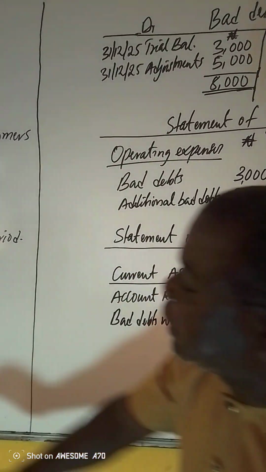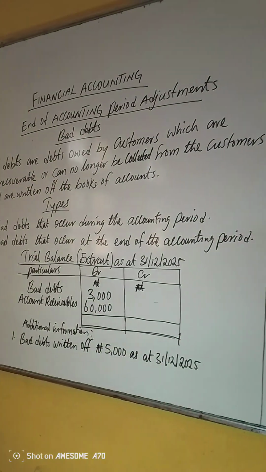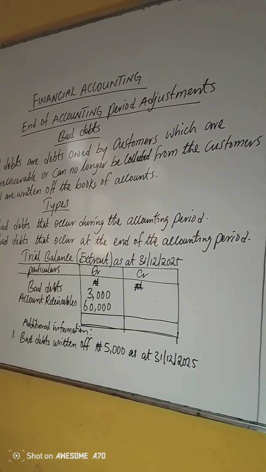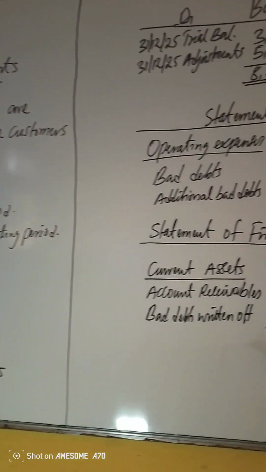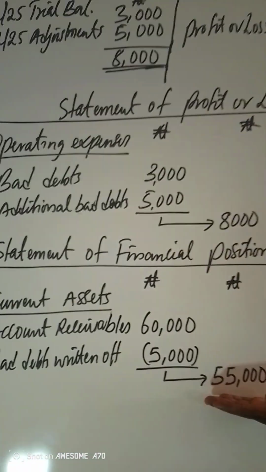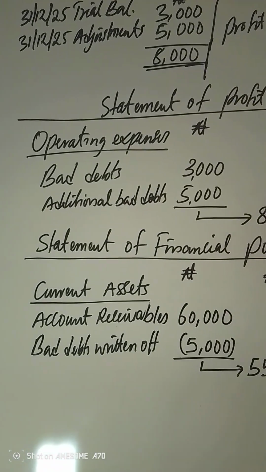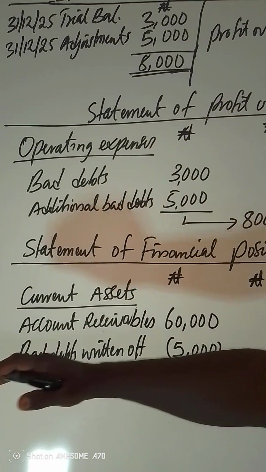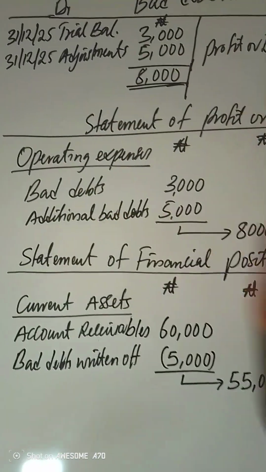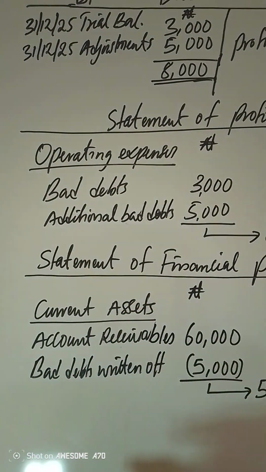It should be bad debts found in the additional information that you take and deduct from the total of account receivable under current assets in the statement of financial position to get the final answer, as you can see here. So that is why you have to know that there are two separate types of bad debts. The one found in the trial balance, which is like a brought forward, or which is in the current year, should not be deducted here.